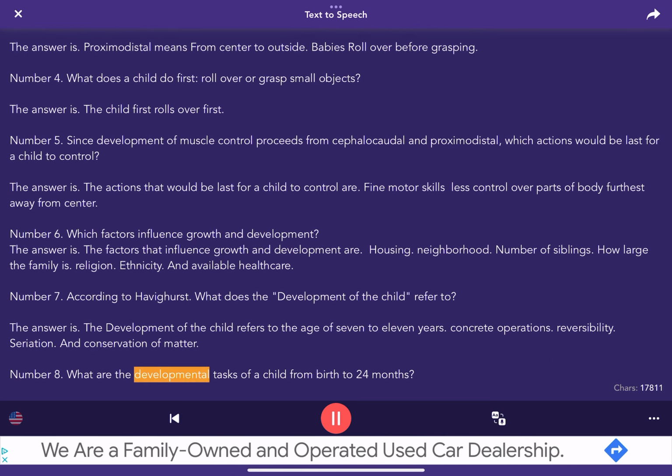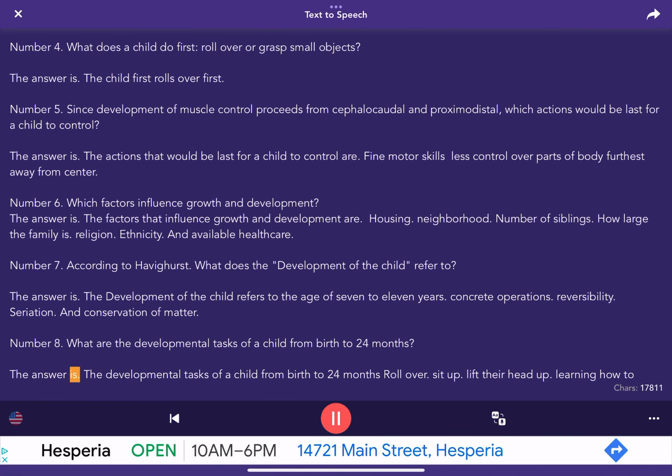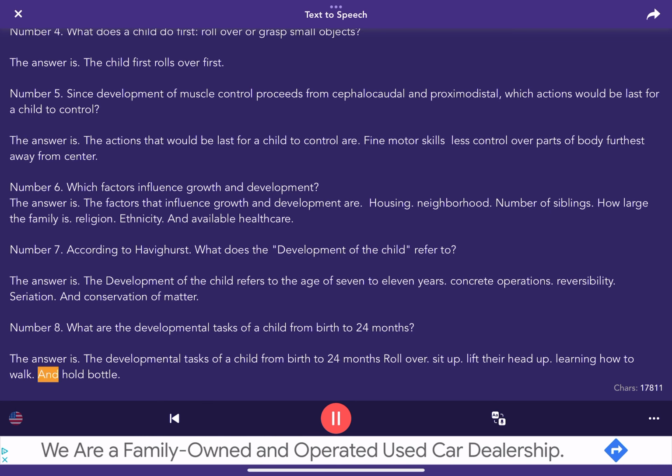Number 8. What are the developmental tasks of a child from birth to 24 months? The answer is, the developmental tasks of a child from birth to 24 months: roll over, sit up, lift their head up, learning how to walk, and hold a bottle.